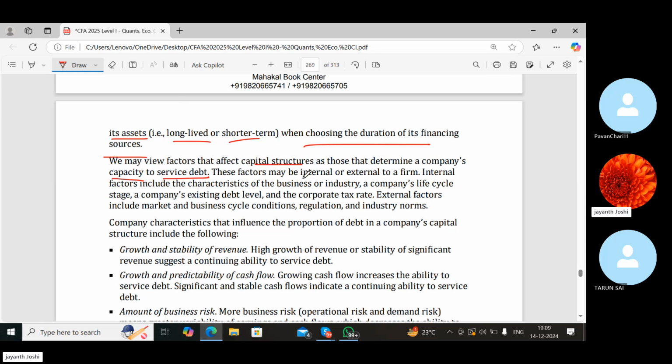These factors may be internal or external to a firm. The internal factors include characteristics of the business or industry: what kind of company, what kind of business it is, which industry it is operating in, and what type of finance that particular company would be getting, being in a particular kind of industry. They will also see the company's life cycle stage. The company's existing debt level is also considered.